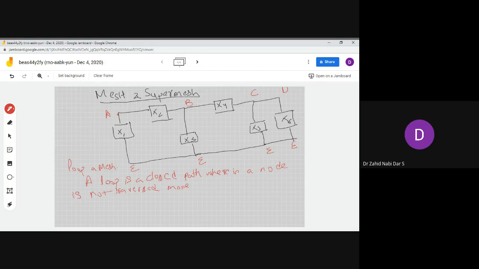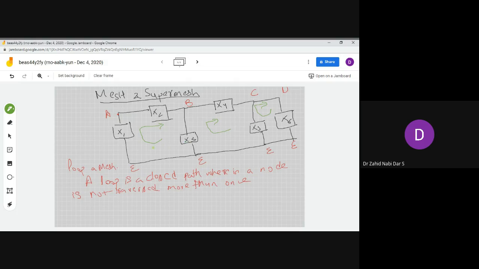What does that mean? Suppose this is our loop over here. You can see a closed path wherein, at A and B, all the nodes are traversed only once. Similarly here, B and C are traversed only once, and C and D are traversed only once.